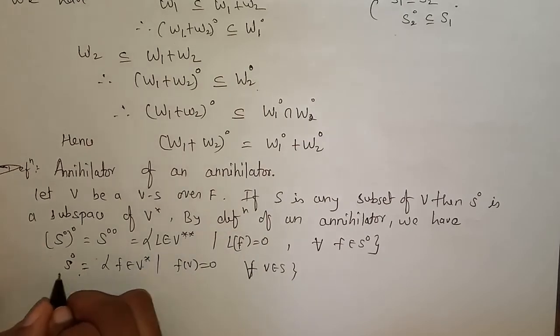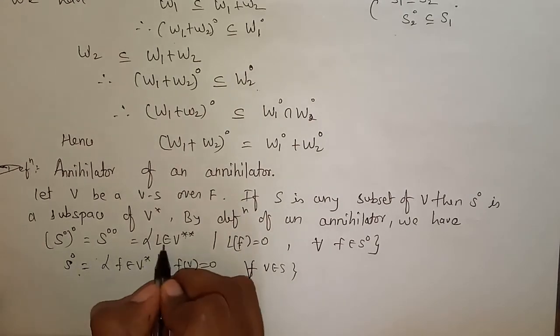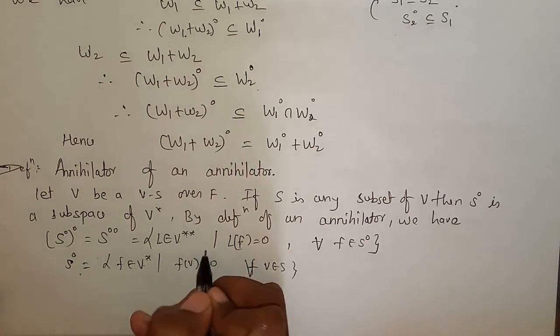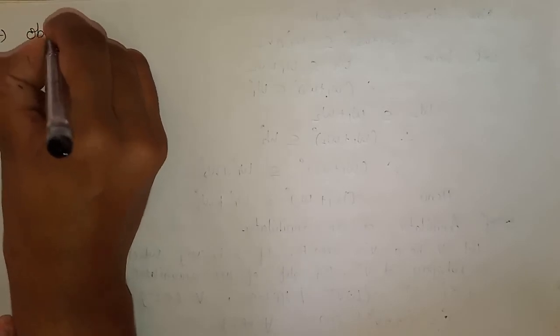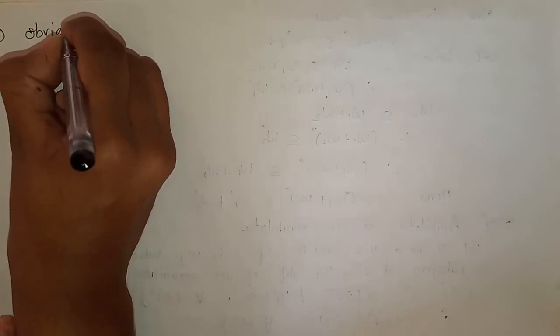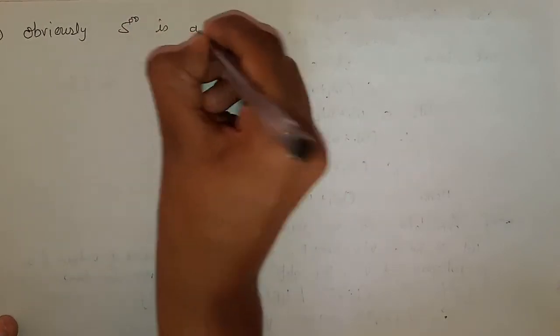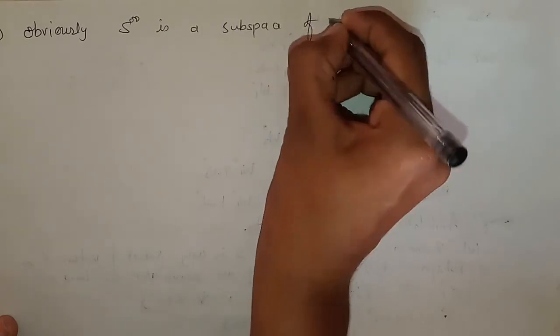So this is the annihilator of S and this is the annihilator of the annihilator. The annihilator contains all functionals F, and the double annihilator contains all L which are elements of V double star. So this is the definition of the annihilator of the annihilator. Obviously S double naught is a subspace of V double star.